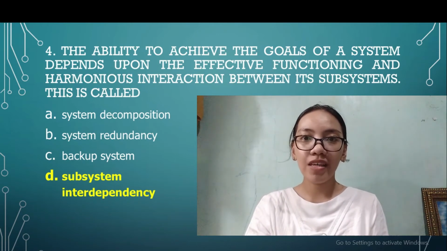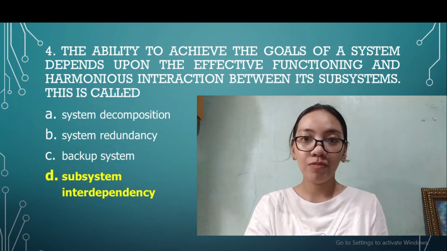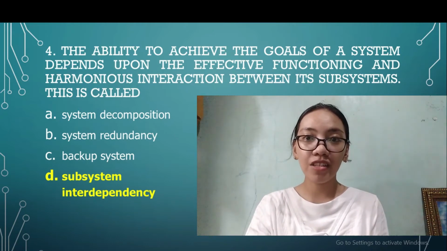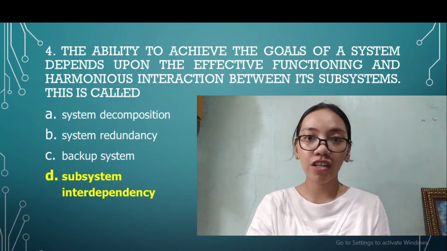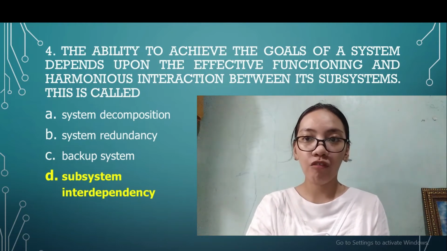Letter A cannot be the answer because system decomposition is the process of dividing the system into smaller subsystem parts. And letter B cannot be the answer because system redundancy is the duplication of critical components or functions of a system with the intention of increasing reliability of the system, usually in the form of a backup or fail-safe, or to improve actual system performance.